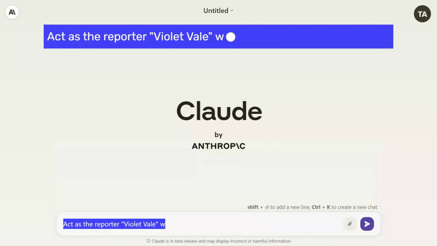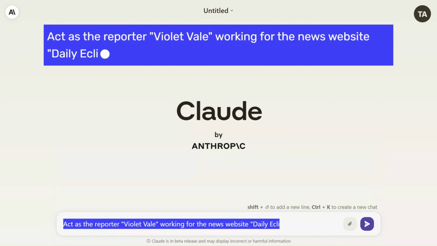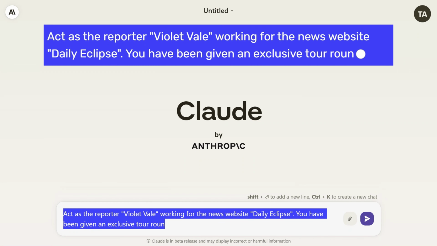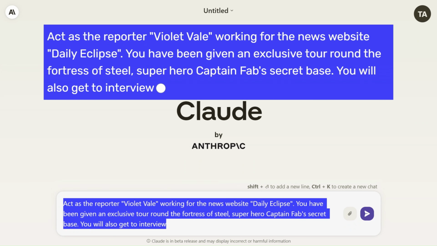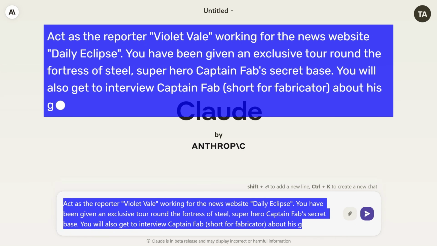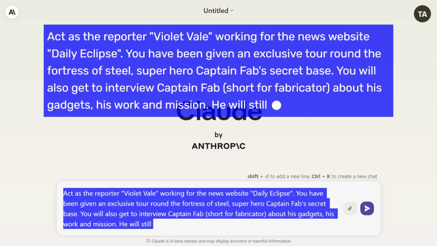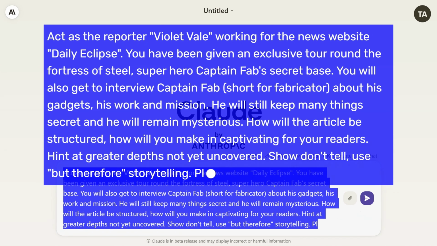Let's use Claude to do a longer piece of creative writing. We'll use context and set tone, and there's also another ingredient in this prompt which we'll discuss later. Act as the reporter, Violet Vale, working for the news website, Daily Eclipse. You have been given an exclusive tour around the Fortress of Steel, superhero Captain Fab's secret base. You will also get to interview Captain Fab, short for Fabricator, about his gadgets, his work, and mission. Plan an outline first.